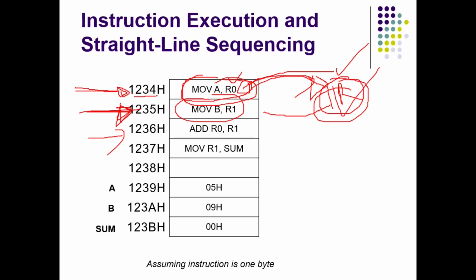So what is straight line sequencing? See, we are going simply down from the first instruction. We keep executing every instruction as written in the program. Every instruction is executed one by one according to their addresses. It's called straight line sequencing.